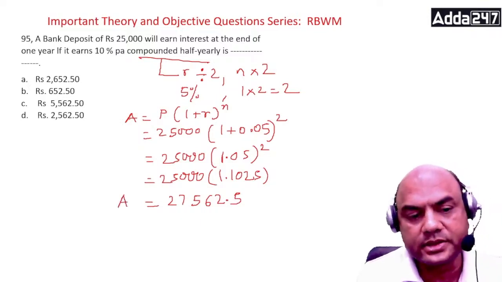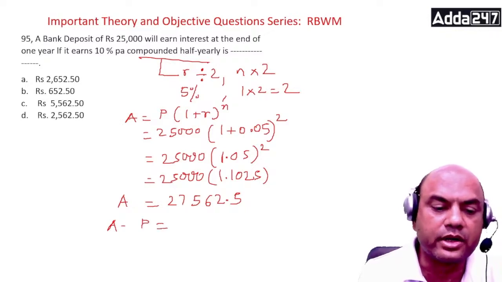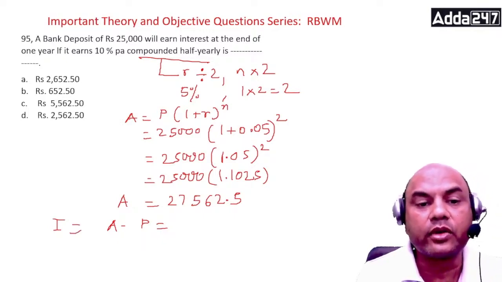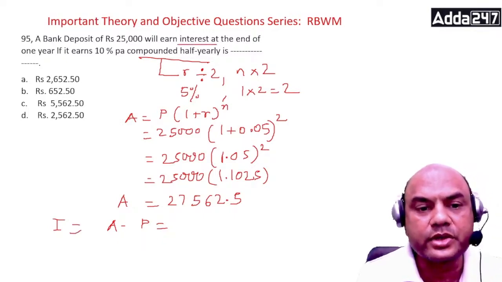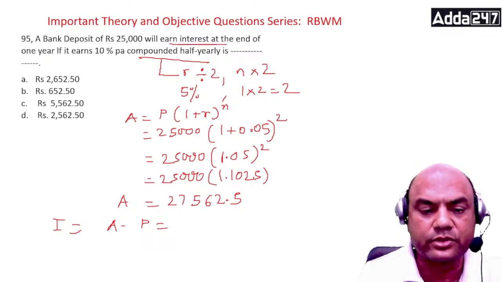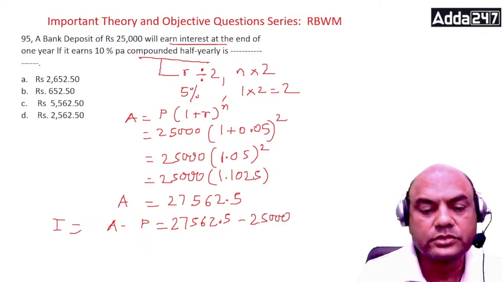Now what is the interest? Always remember, amount minus principal equals interest. You have to find out the interest. Interest is your question. So interest equals A minus P. So 27,562.5 minus, what is the principal? 25,000.